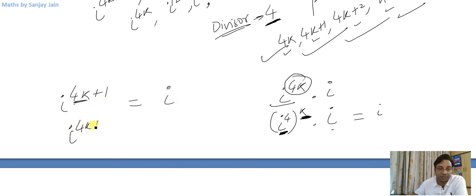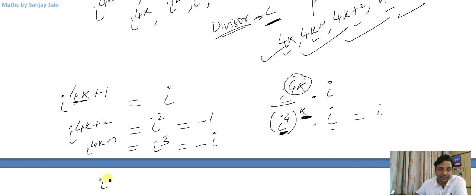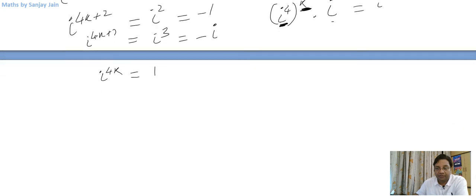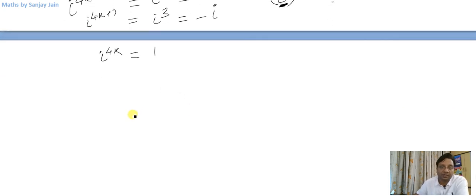Iota raised to power 4k plus 2 can be written as iota square, or minus 1. Iota raised to power 4k plus 3 can be written as iota cubed, that is minus iota, and iota raised to power 4k is nothing but 1. So why am I telling you this? Now if I write, let us say, iota raised to power 1598, what will it be equal to?